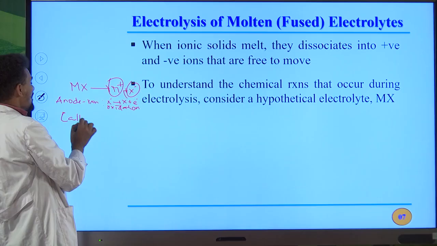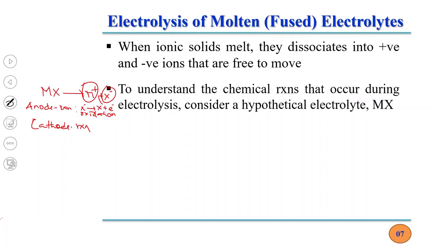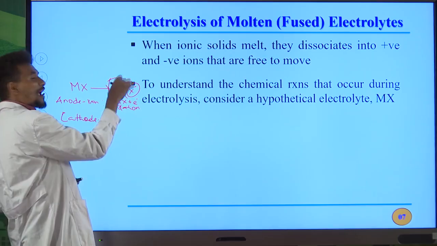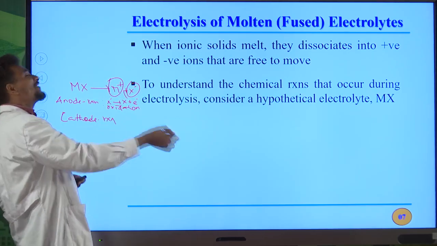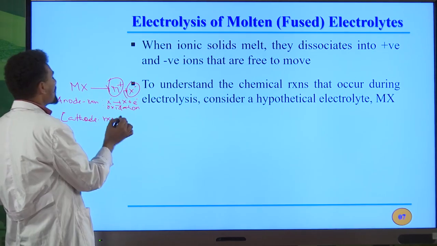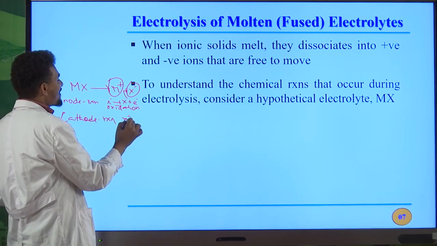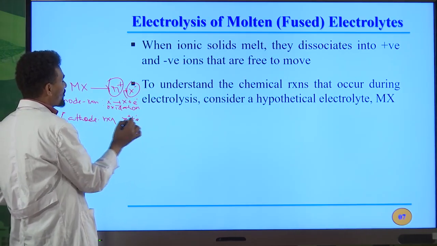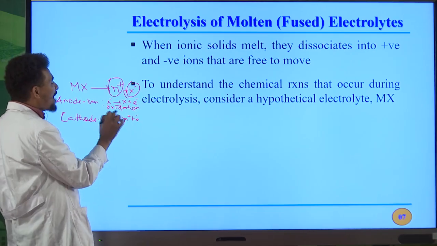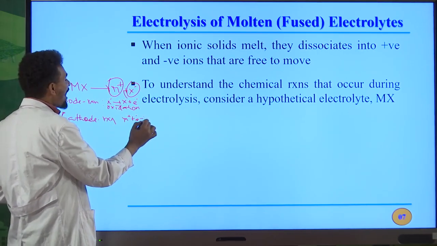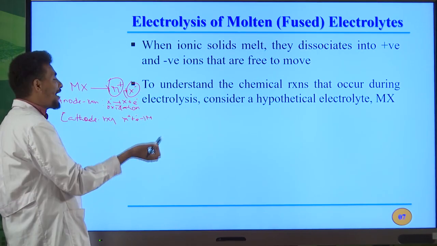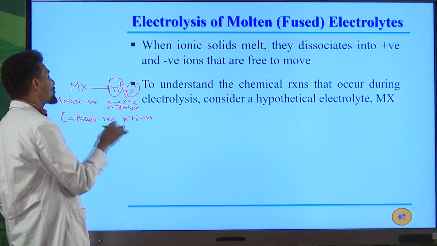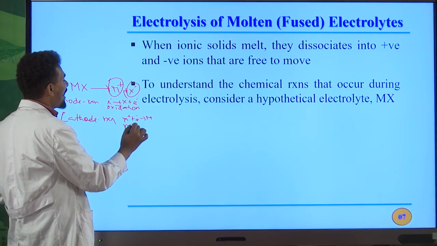In the cathode reaction, for this hypothetical electrolyte, M plus will form after melting this MX. Therefore, M plus by gaining 1 electron, because we have 1 positive charge here. After adding 1 electron, M will form. M metal will form at the cathode. So this is the reduction half reaction.